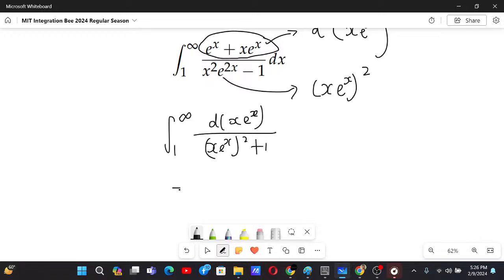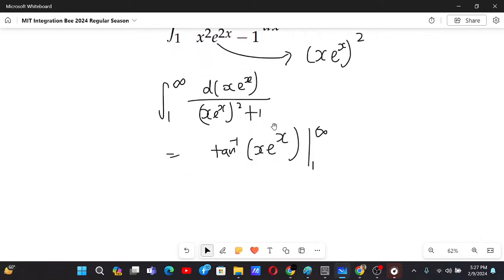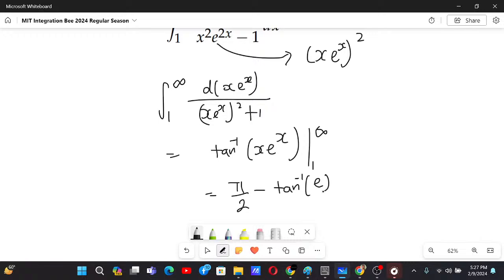Now what we can do is, this is the standard formula of tan inverse of x e to the power x from 1 to infinity. Now at infinity all of this will go to infinity, so that's why we will have just pi by 2 minus, at 1 this will be tan inverse e. Now I think that's the answer.